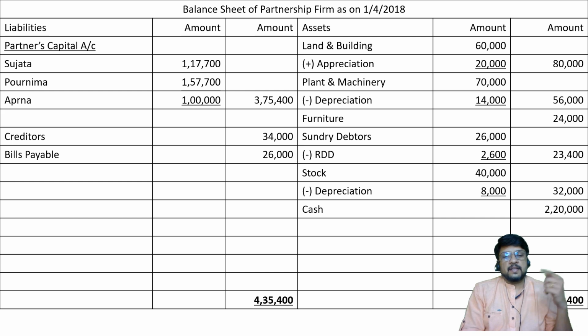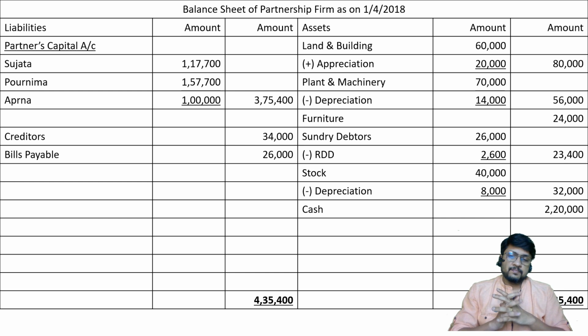Thereafter we are going to consider exam-type problems wherein only ledger accounts are asked, or only journal entries are asked, or only a balance sheet is asked, etc. So don't worry, this lengthy problem will not be asked in examination. Your 3-hour exam is going to be completed by you properly. The topic of admission will require hardly 20 to 25 minutes in the exam hall, provided you go through all the lectures systematically. So meet me in the next lecture. I'll be solving the second problem, a lengthy problem. Once that is done, we can go ahead with our speed. Thank you very much. All the best. Okay, bye bye.